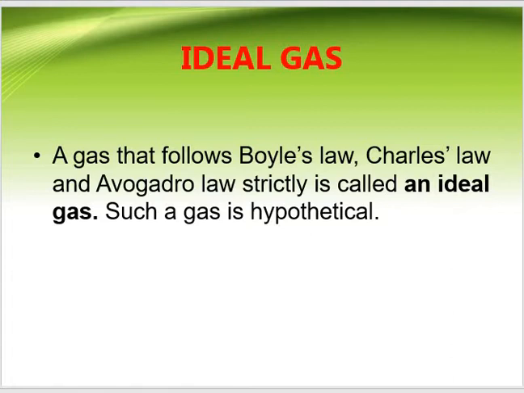A gas that strictly follows all three laws, Boyle's law, Charles' law, and Avogadro's law, is considered an ideal gas. Practically, an ideal gas does not exist. Real gases show ideal behavior under certain specific conditions when intermolecular interaction is practically absent. Yet these three laws and the gaseous equation, or ideal gas equation, obtained by treating them mathematically are found to be very valuable, children. So let's start the derivation of the ideal gas